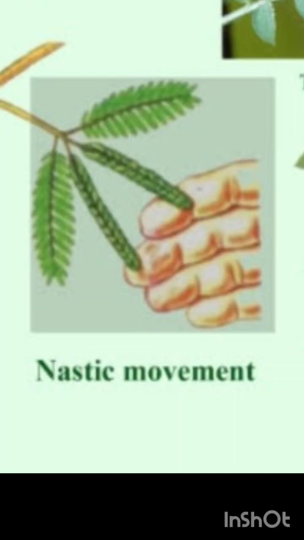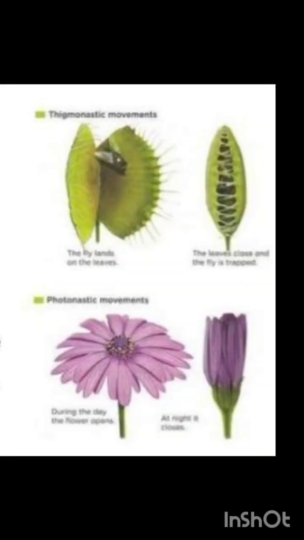This movement is called nastic movement. We have seen some insectivorous plants like Venus flytrap, sundew, etc. Venus flytrap catches its prey using nastic movement. This nastic movement helps to close the flytrap's trap.